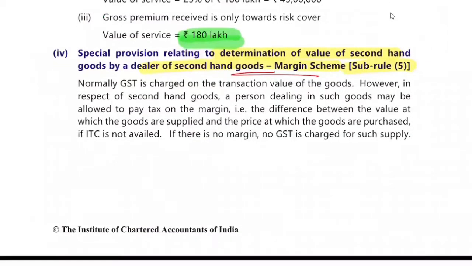Now compare the words, you'll get why I came into the story. Normally, GST is charged on the transaction value of the goods. However, in respect of second-hand goods, a person dealing in such goods may be allowed to pay tax on the margin, that is the difference between the value at which goods are supplied and the price at which goods are purchased, if ITC is not available.